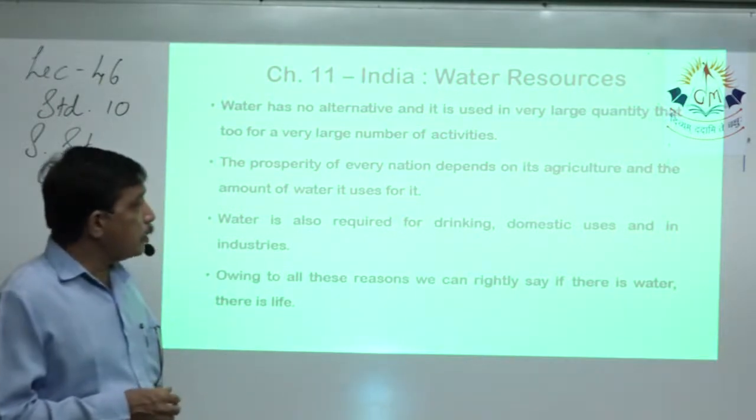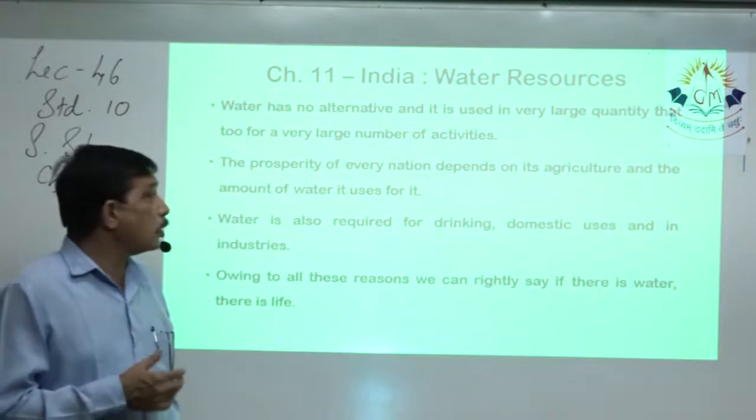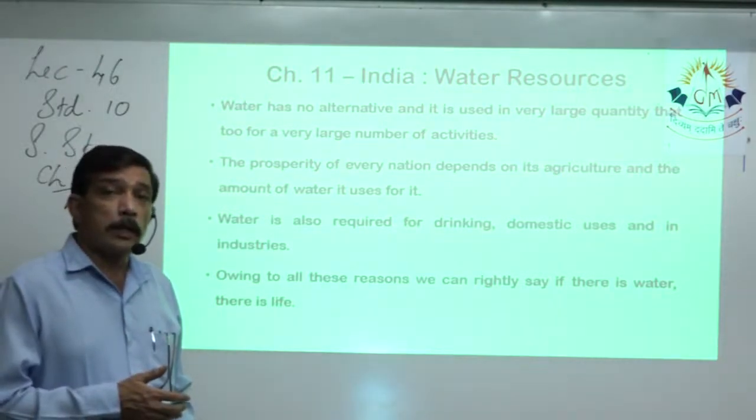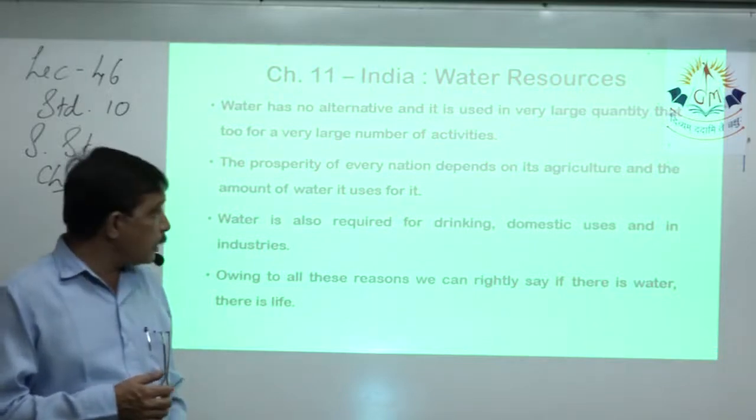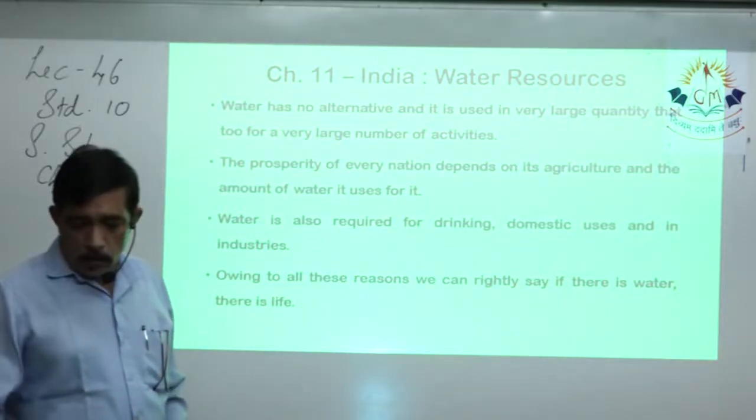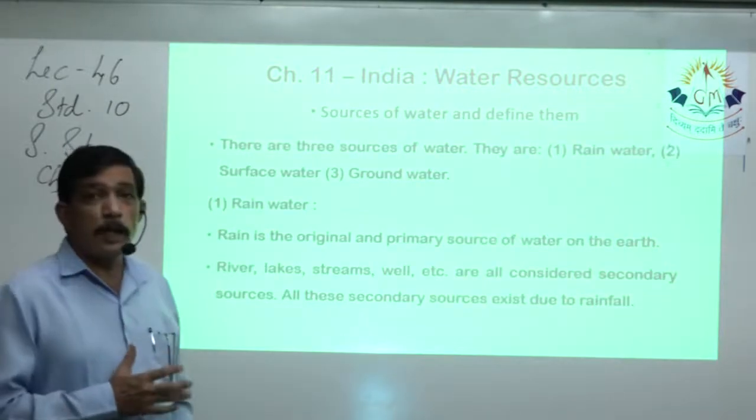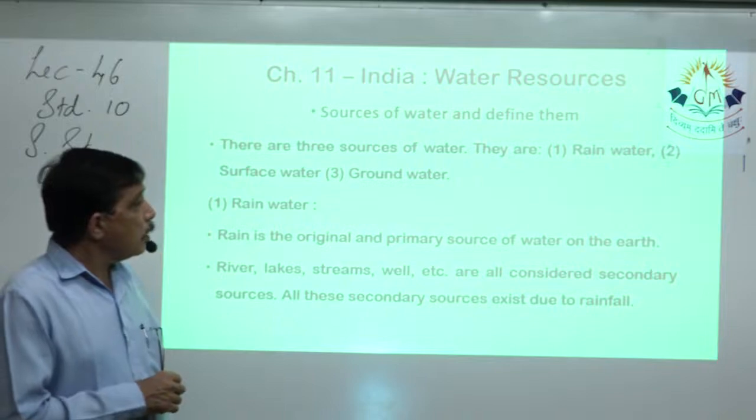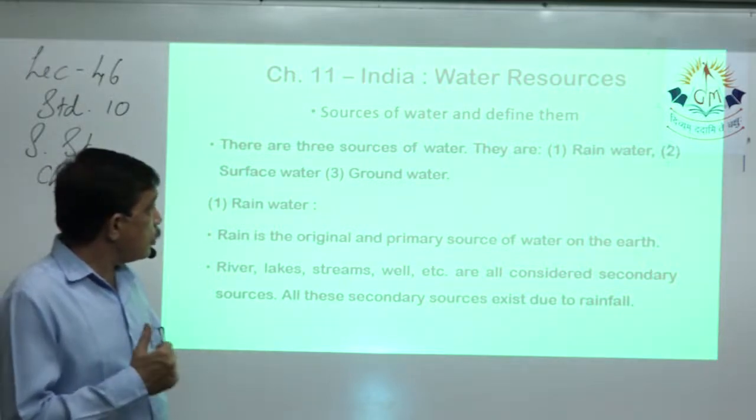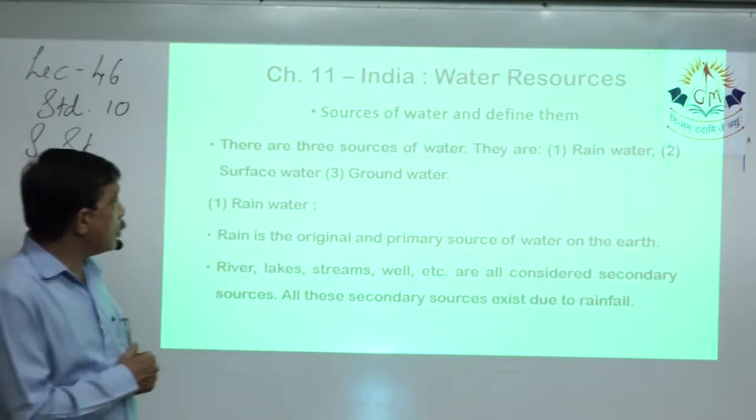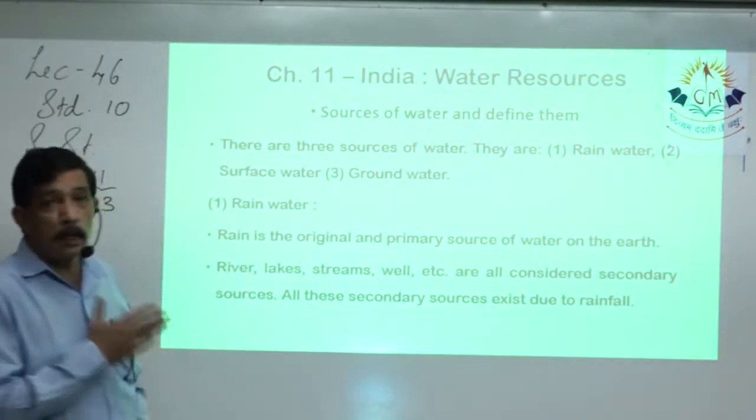Apart from agriculture, drinking water, domestic uses, industrial areas, water is used in plenty. So without water, life will come to a standstill. Now we are talking about sources of water. Then there are three sources of water: rainwater, surface water, and groundwater.